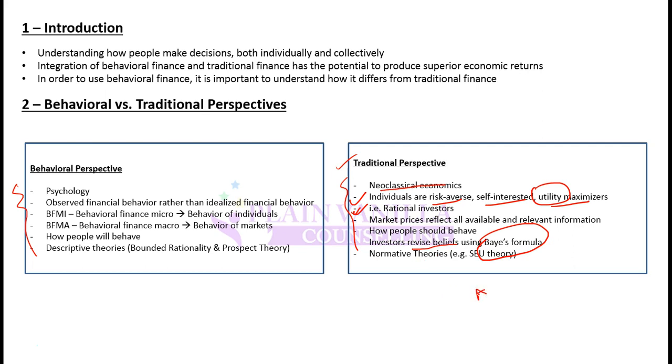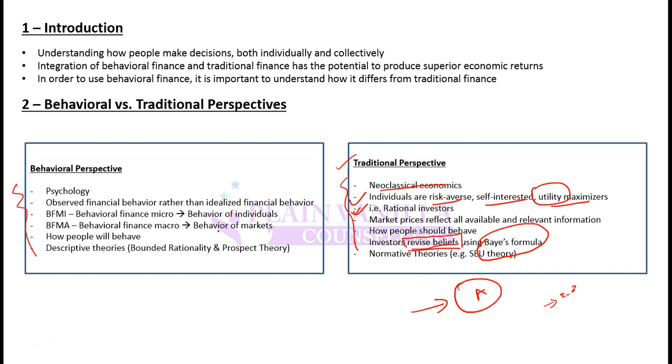For example, if an investor has invested into A, and new information comes in, let's say bad earnings or revised down growth targets, traditional finance says that the investor will use Bayes formula to calculate the probability of future events based on this new information, and revise his belief accordingly.